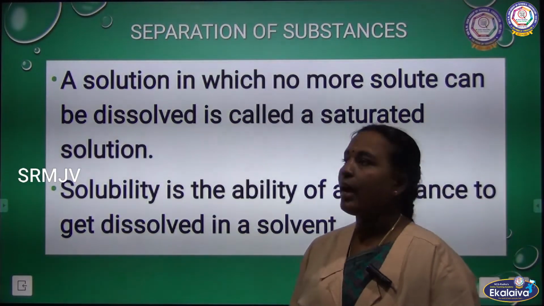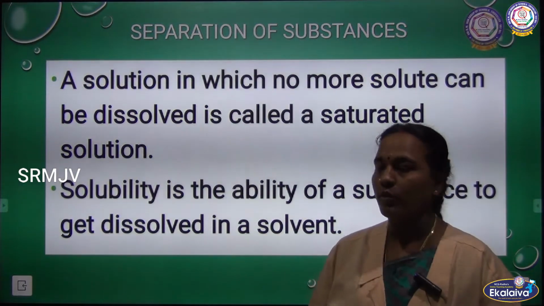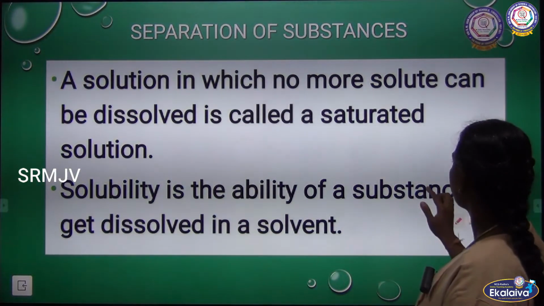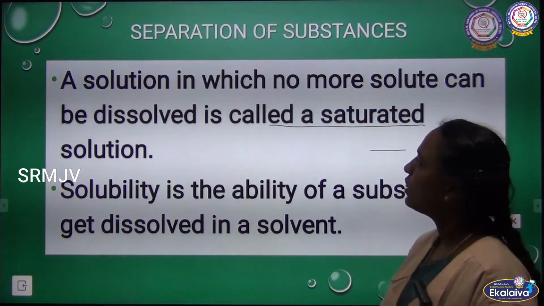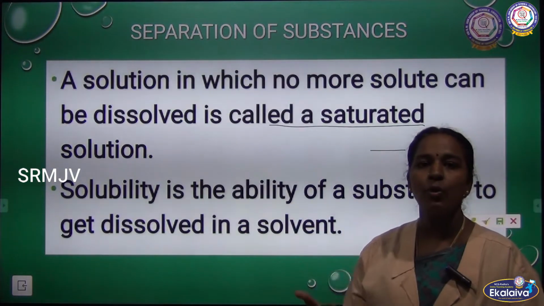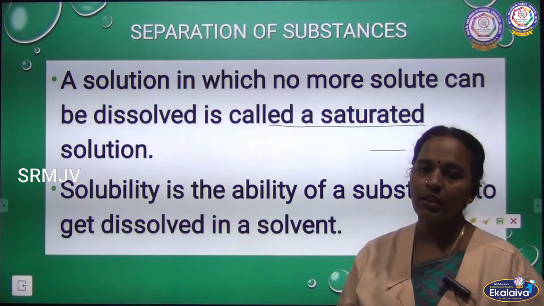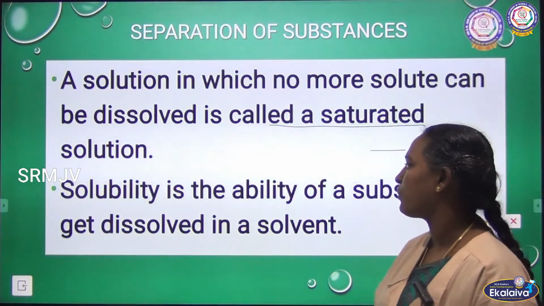A solution in which no more solute can be dissolved is called a saturated solution. If you add more and more salt or sugar, it will not dissolve.